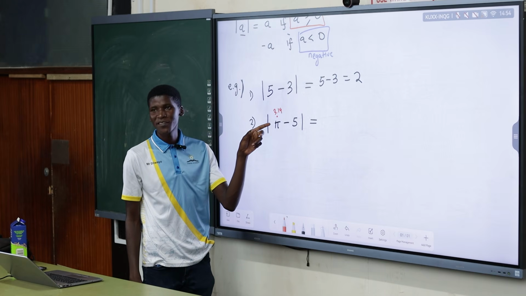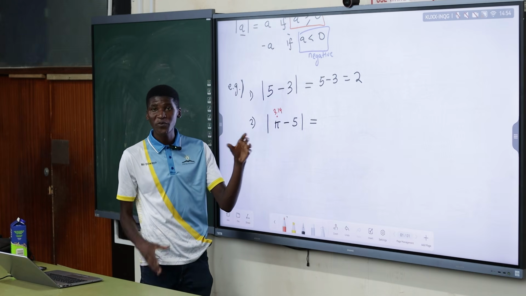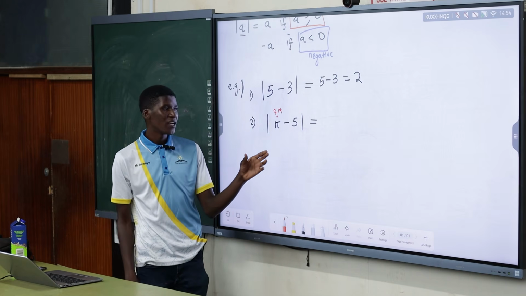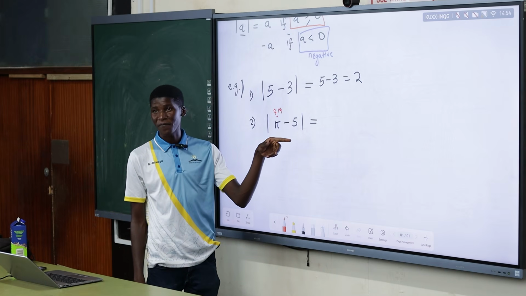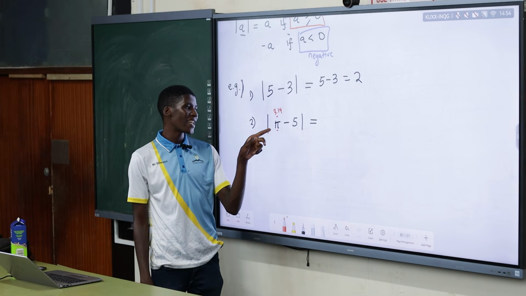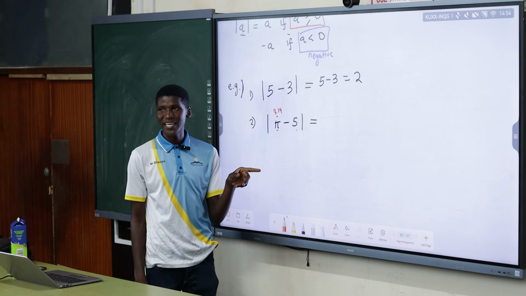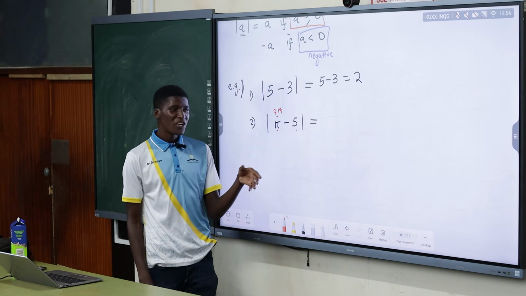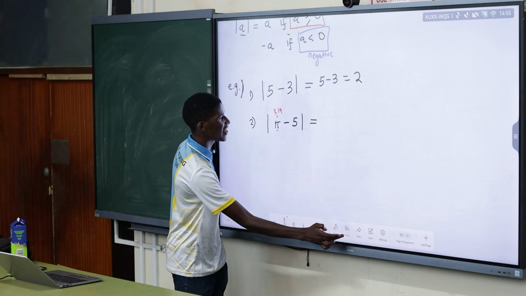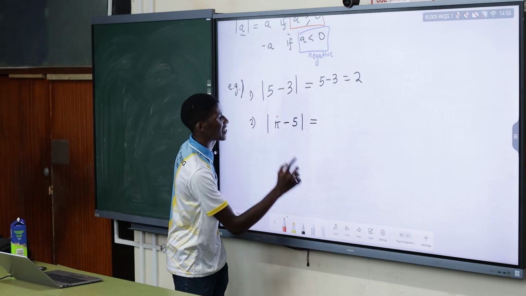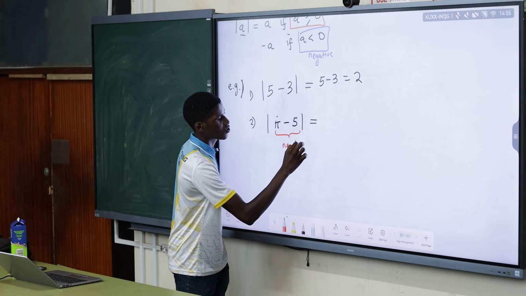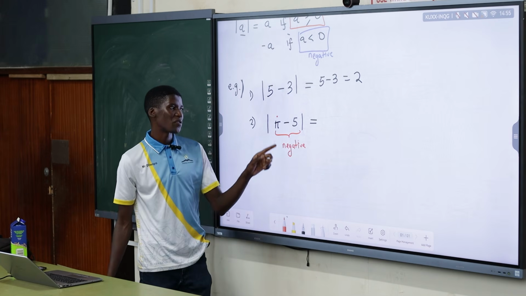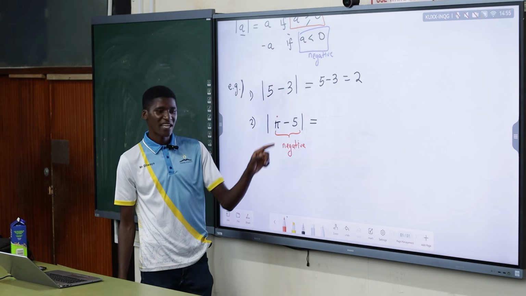It doesn't mean you must substitute, because remember guys, in calculus here you don't use calculators in the exam. So basically, pi is a number that is less than what? Than 5. So a smaller number minus a bigger number, what do you expect to get? A negative number. So by virtue, you already know the expression we have inside here is negative, because I'm saying smaller number minus bigger number.